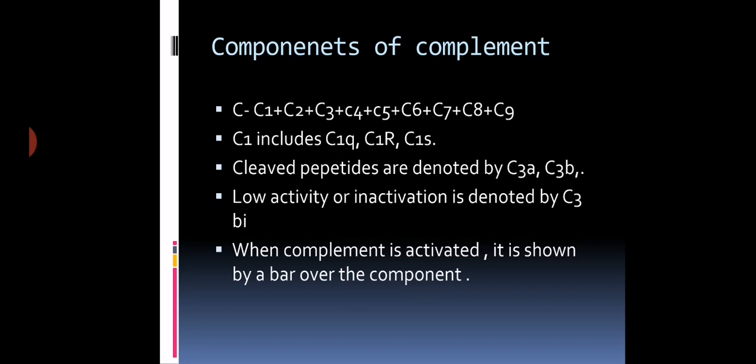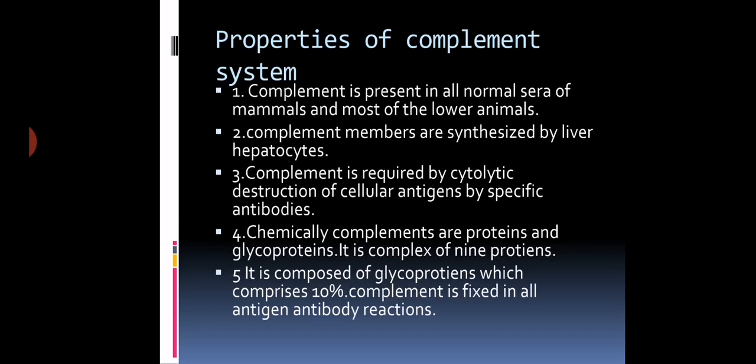Loss of activity or inactivation is denoted by C3bi. When complement is activated, it is shown by a bar over the component. For example, if C3 is activated, we put a bar over it. When we put the bar, it is considered that this component is activated.